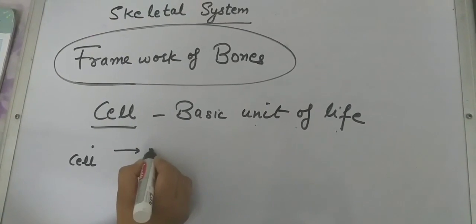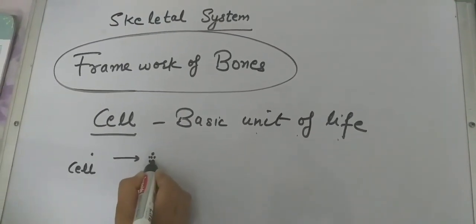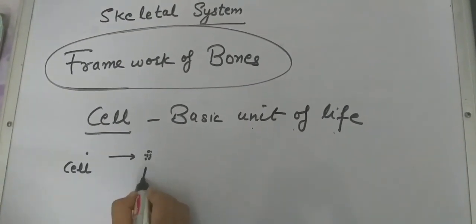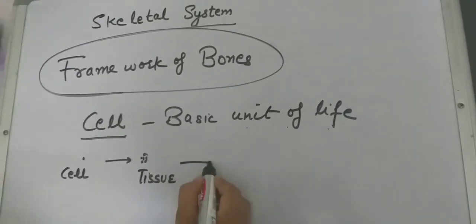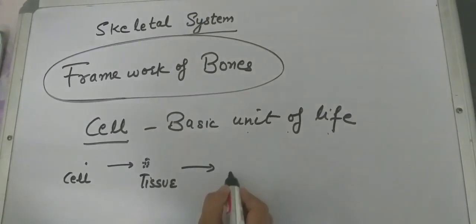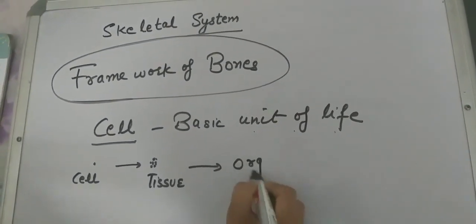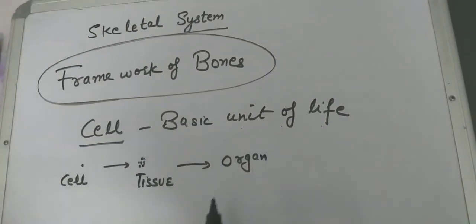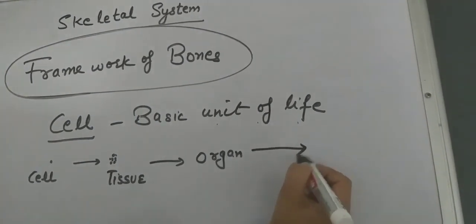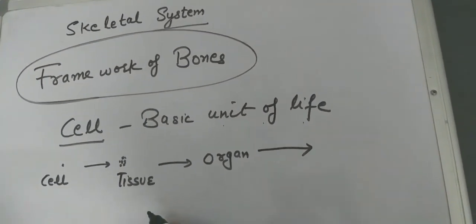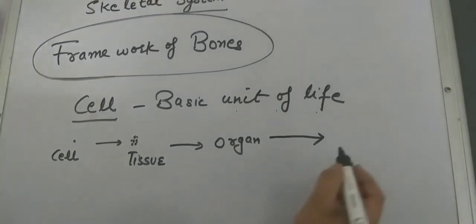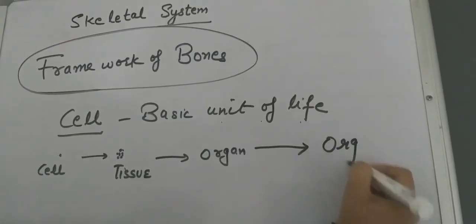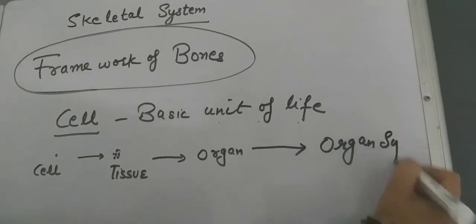When a number of cells combine, they form tissue. And when tissues combine, they form one organ. When a number of organs arrange themselves for the smooth functioning of our body and coordinate with each other, they form an organ system.